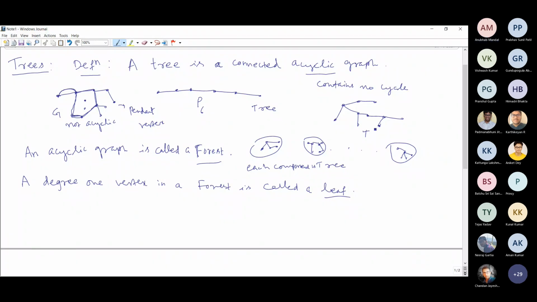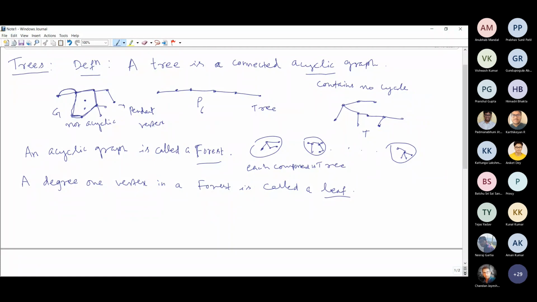Yes, that holds true, right? The number of edges you just count, that is just one less than the number of vertices. So in these two examples, it holds true. But what about in general? Whether this result will be true for any arbitrary tree I consider, that the number of edges will be just one less than the number of vertices in that tree. Yes, the answer will be yes.